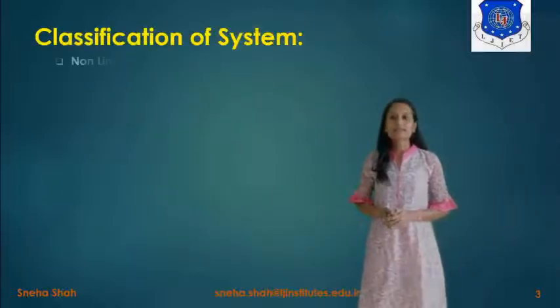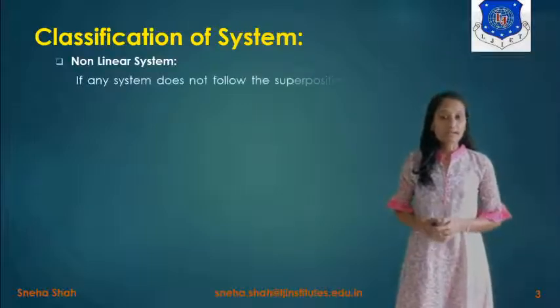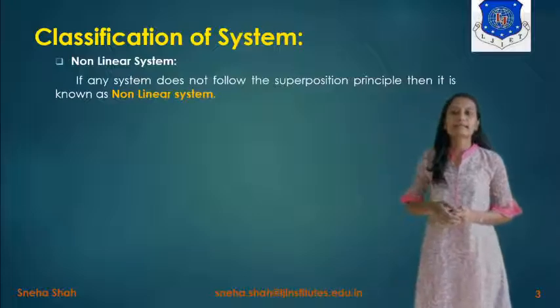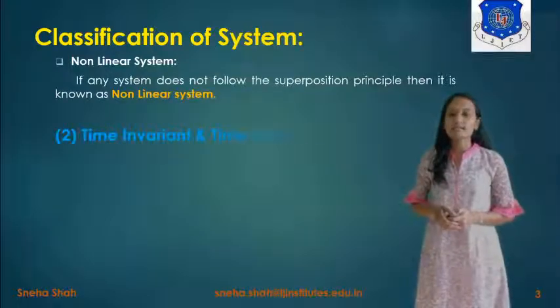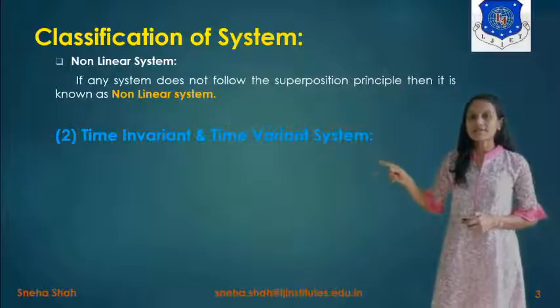Now the second type of system is the non-linear system. Now what is a non-linear system? If any system does not follow the superposition principle, then it is defined as a non-linear system. The next type of system is time invariant and time variant system.